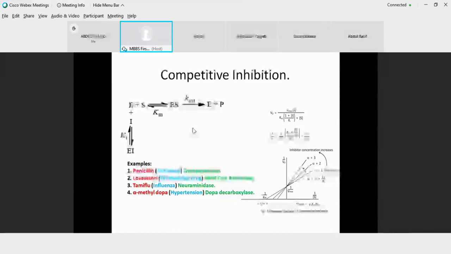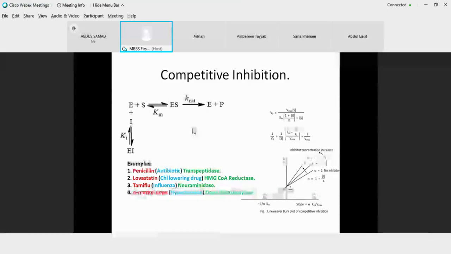So Km is going to be increased. Increased by what factor? Increased by a factor that is known as alpha, where alpha is represented by 1 plus the inhibitor concentration divided by the Ki value, this one. 1 plus I over Ki. So if Km is increasing, you multiply it by this factor. If Km is decreasing, you divide it by this factor. That is all what we will stick to.